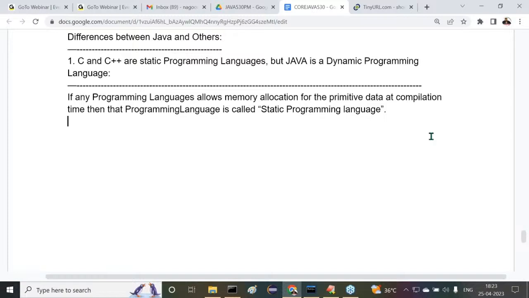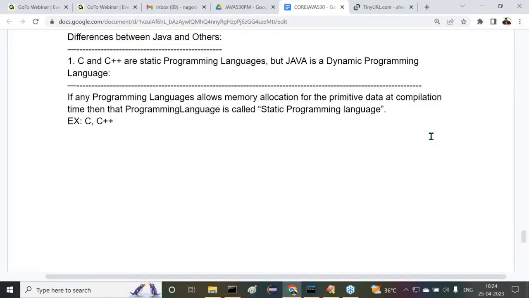What are the examples for the static programming languages? If you observe this, C and C++. These programming languages are static programming languages. All of you are getting it or not? Then similarly, now tell me, how can we say C and C++ are static programming languages?